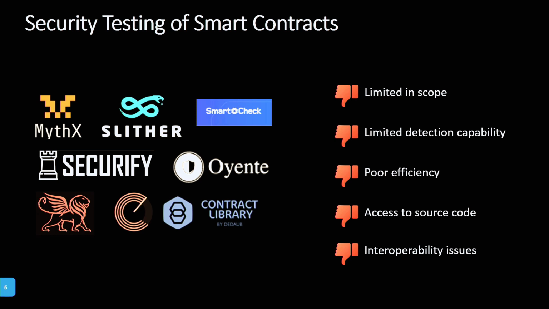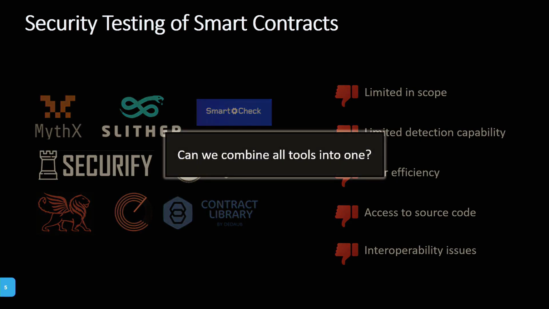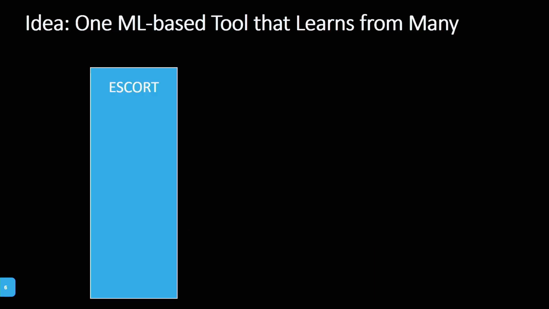So our basic question was, can we combine all these tools into one and alleviate some of the limitations, for example, the limitation in scope and the limitations of the different detection capabilities? Our idea here is to use one machine learning tool that learns from many other tools, and not just the tools that are now available, but also the tools that will come in the future. And we call this tool Escort.